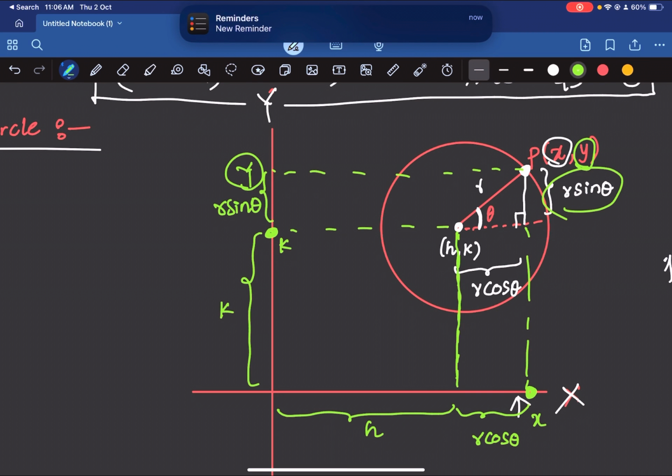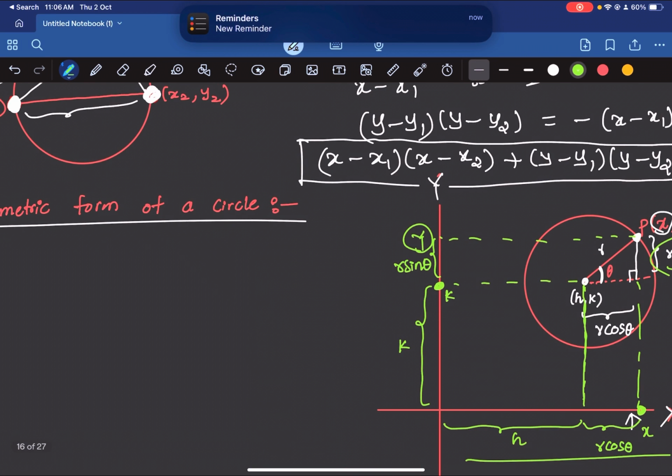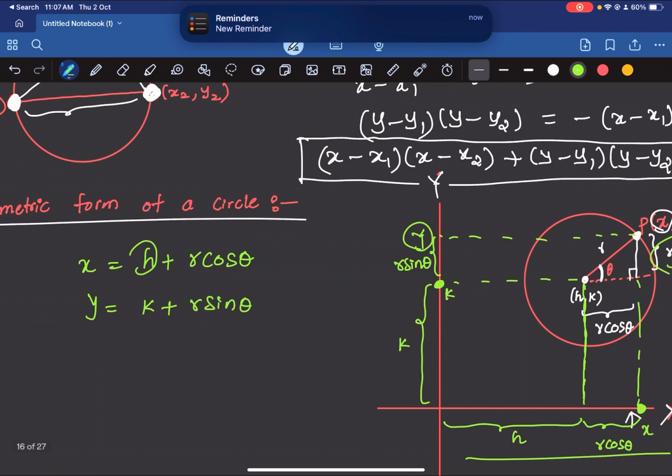We have derived it here. So x is h plus r cos theta and y is k plus r sin theta. So h and k are given to us and the fixed radius is also given to us.